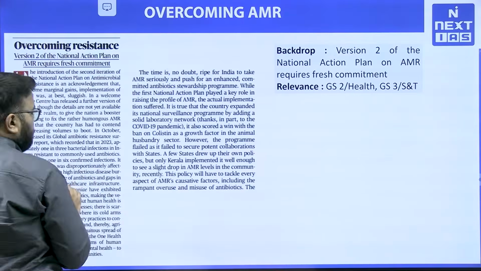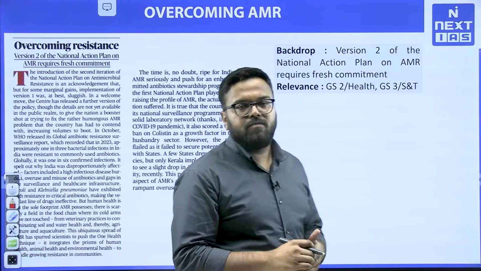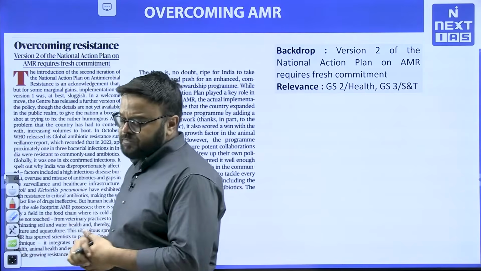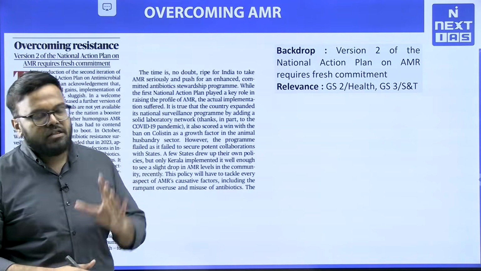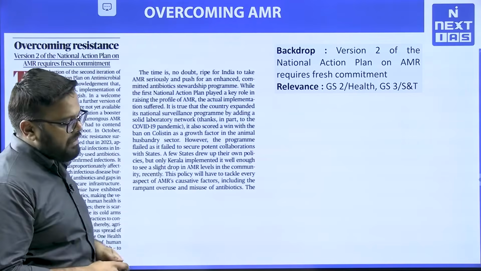Now, in the main section, which is important from the perspective of mains, particularly in the decoded section, we are going to take a look at two articles. The first is about overcoming AMR. AMR essentially is antimicrobial resistance here.